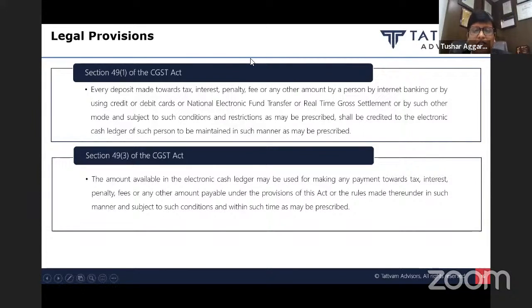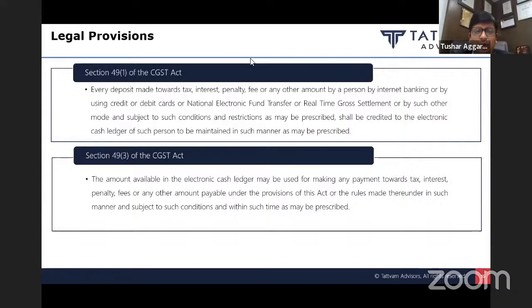Let's read 49.1 and 49.3 together. 49.1: every deposit, please note, every deposit made towards tax, interest, penalty, fee, or any other amount by a person by internet banking or any other mode shall be credited to the electronic cash ledger of such person to be maintained in such manner. So whatever amount you deposit will be credited to the cash ledger.